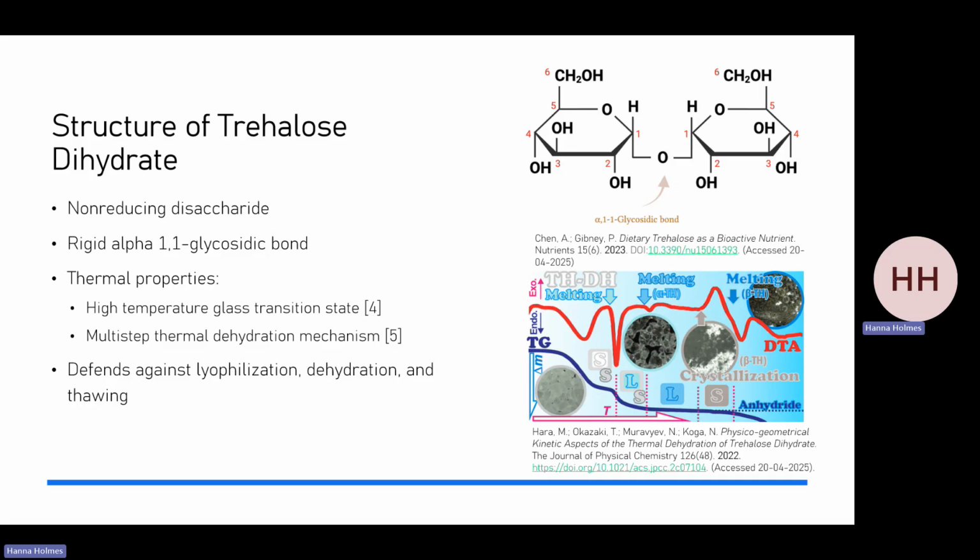Trehalose dihydrate's intrinsic stability is imparted onto it by its structure. As I mentioned in the previous slide, trehalose is a non-reducing saccharide, which means that the monomers are linked at the anomeric position and cannot break down into a smaller form. This can be seen in the diagram to the right of trehalose, highlighting its rigid alpha 1,1 glycosidic bond.